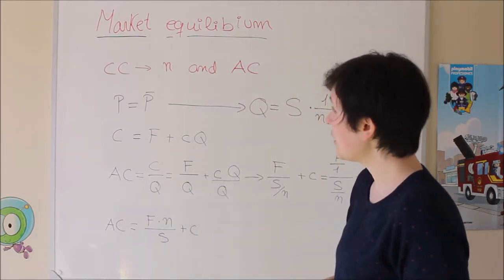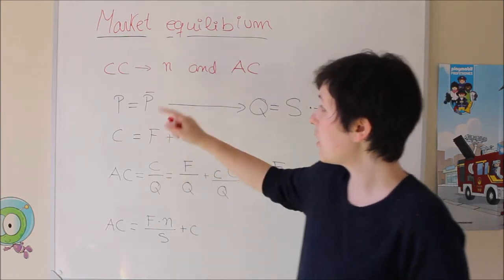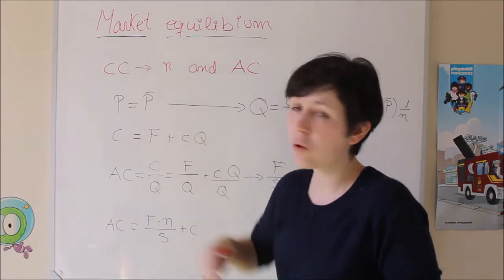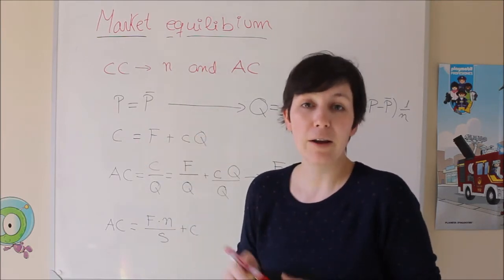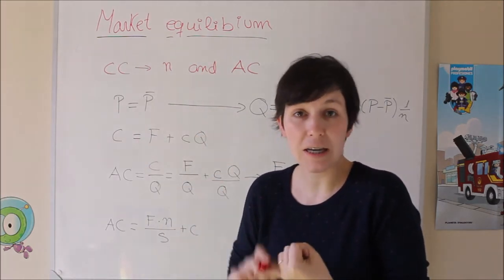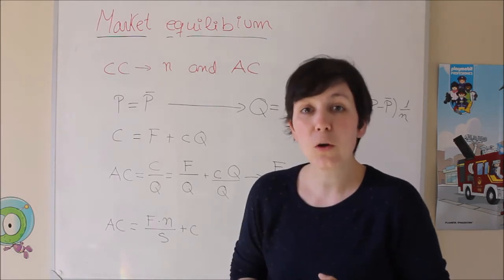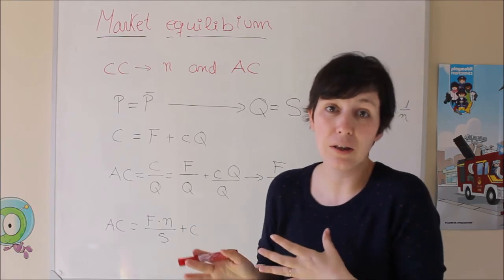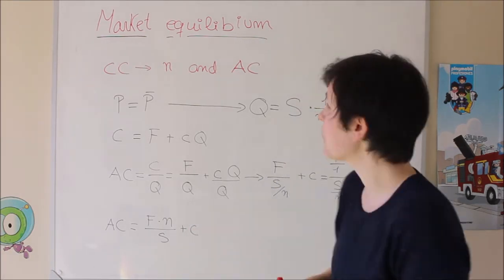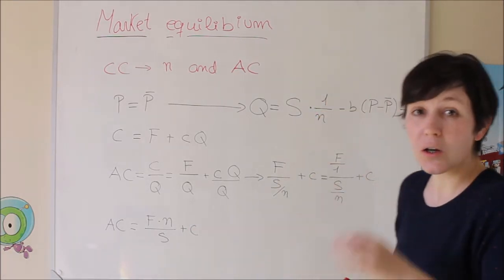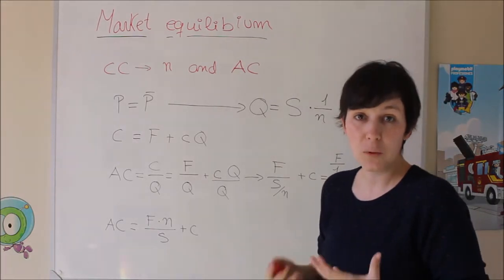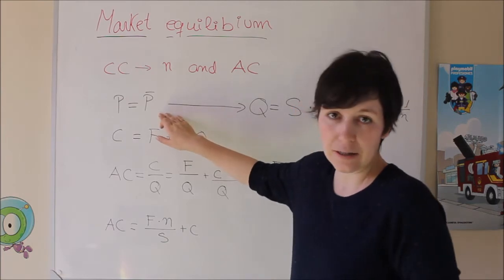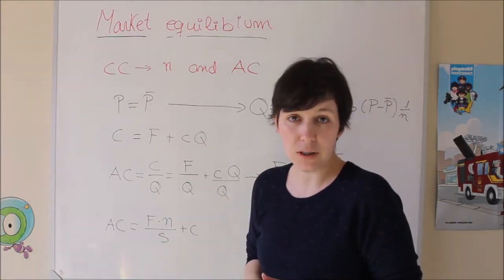So eventually that's going to mean that the price that is fixed for me as a company is going to be equal to the price that is fixed for my competitors, because they have the same technology as me, and also they face an equal demand. That is the thing that determines the price, so the price is going to be equal. Even in that case, we are going to see that there's going to be trade. That is the interesting thing. This is an extreme case, okay? It's the one that we are going to study.